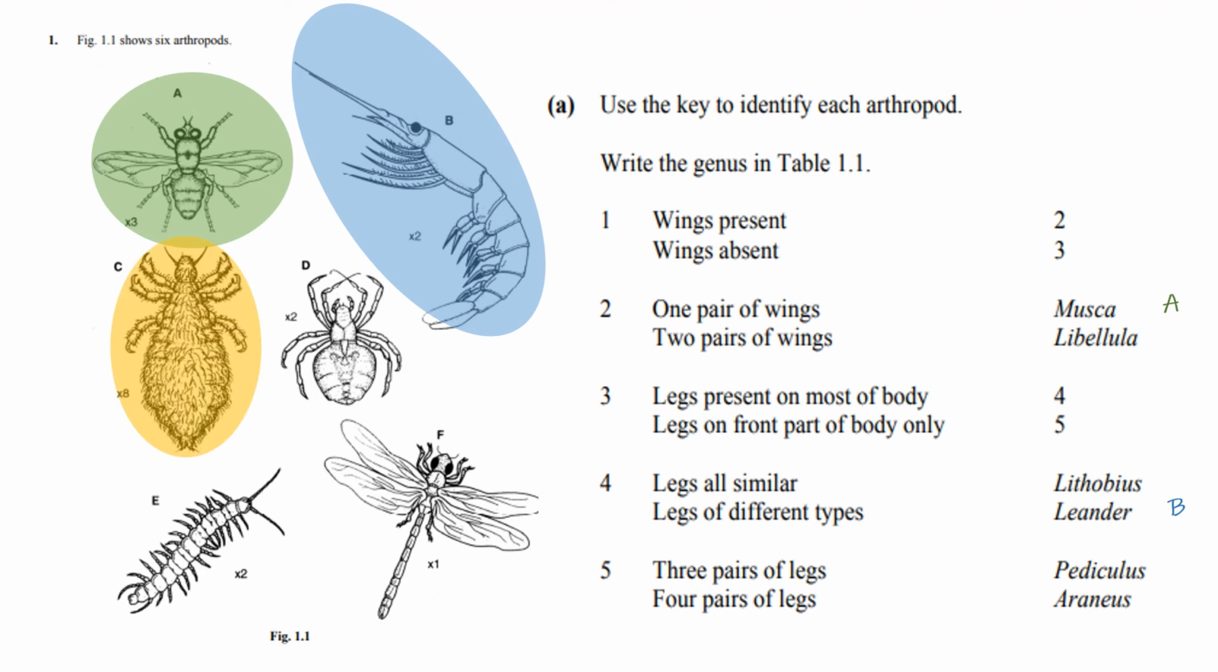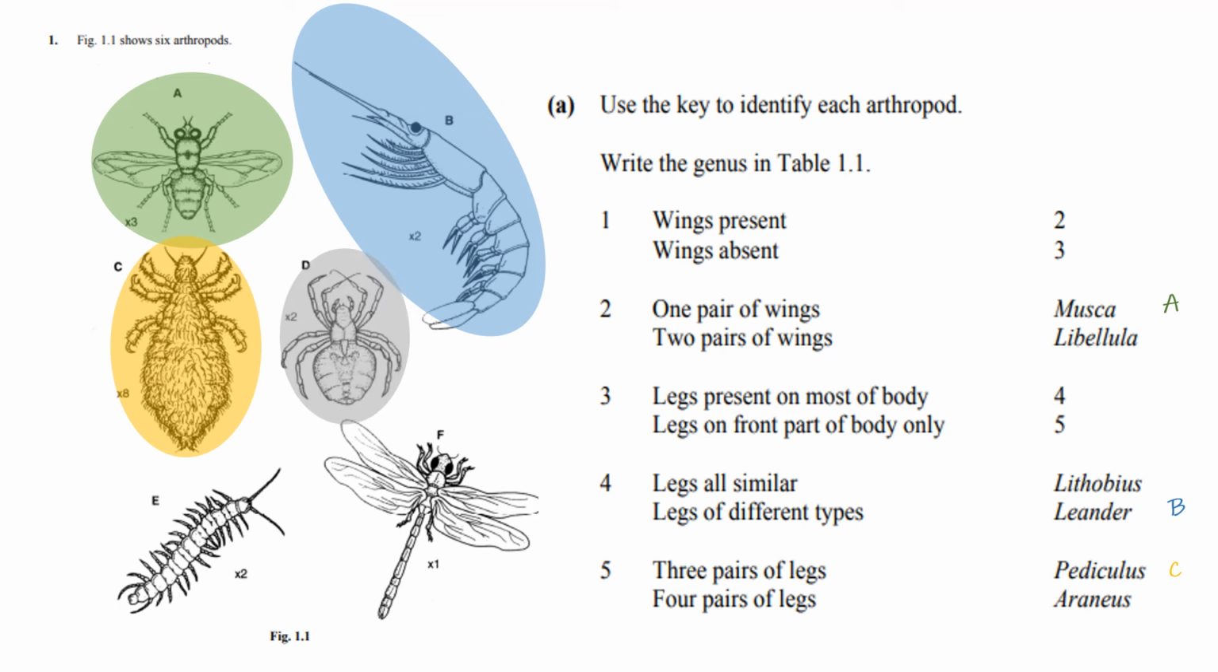C, starting again at step 1, are wings present or absent? Wings are absent, so we move on to step 3. Step 3, are legs present on most of the body or only on the front of the body? We can see that organism C only has legs on the front or the top part of its body. So we need to move on to step 5. Step 5 asks if the organism has 3 pairs of legs or 4 pairs of legs. So counting the legs, 1, 2, 3. It has 3 pairs of legs, meaning that it is a Pediculus.